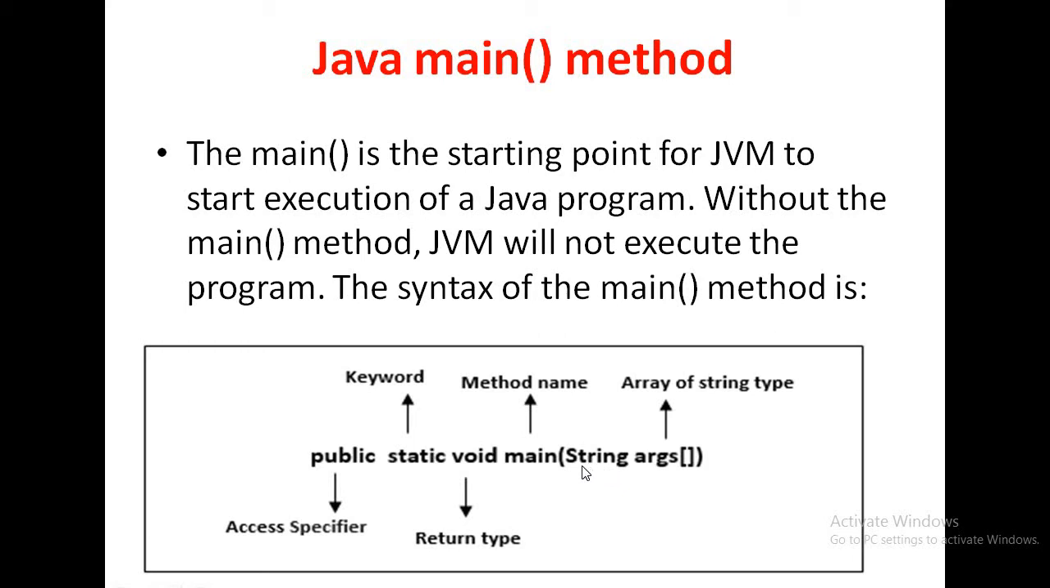Okay. So next we will discuss in details what is public, what is static, what is void, and what is string args. So you must remember the syntax of main method is public static void main string args. So let us start.